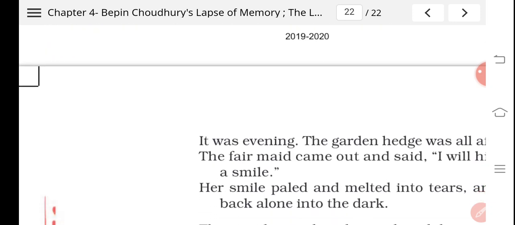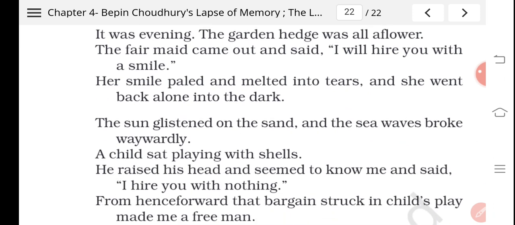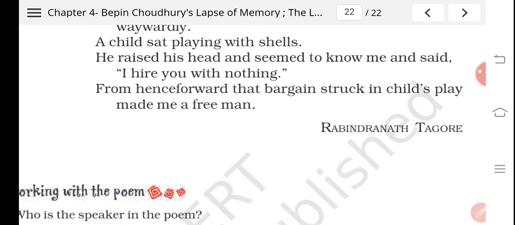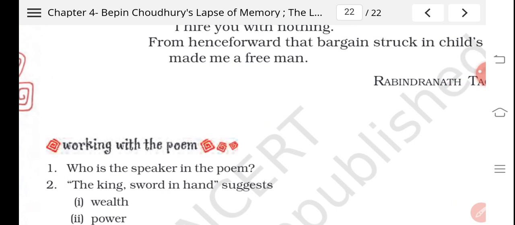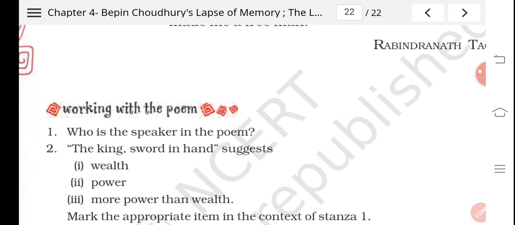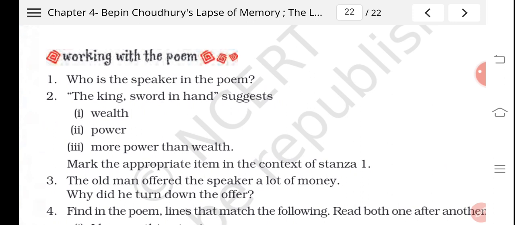Now we'll go through the exercise of this chapter. We'll go through the question answer of this chapter. Who is the speaker in this poem? So the speaker in this poem is Rabindranath Tagore, the poet himself. The king, sword in hand, suggests wealth, power, more power than wealth. So you can see the correct option will be option number 2.